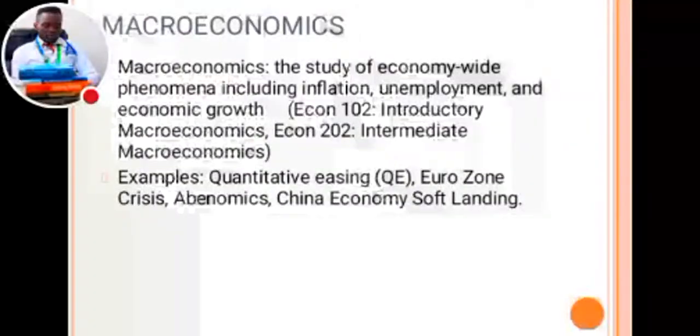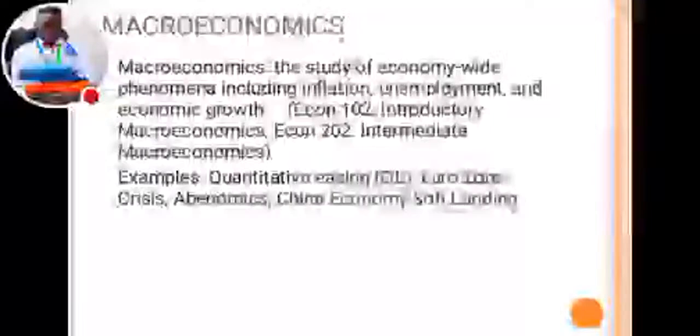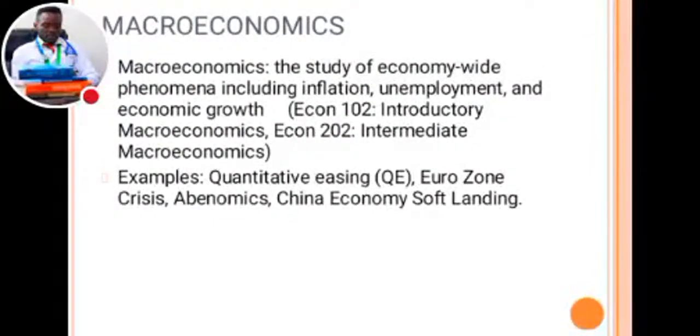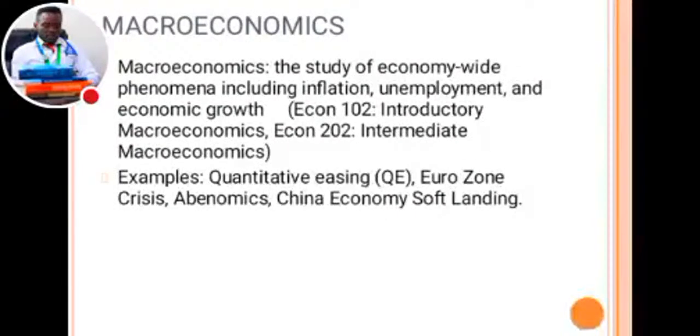The laws of supply and demand in macroeconomics are very important because that's what you use to control inflation. Then we have unemployment and economic growth. Examples we can use, the quantitative ones, are the Eurozone crisis, Abenomics, and China's economic soft landing. Here we're referring to things that you use to control the economy.